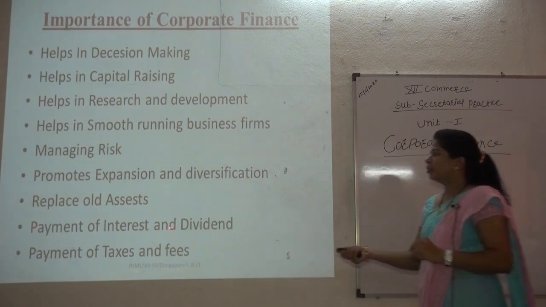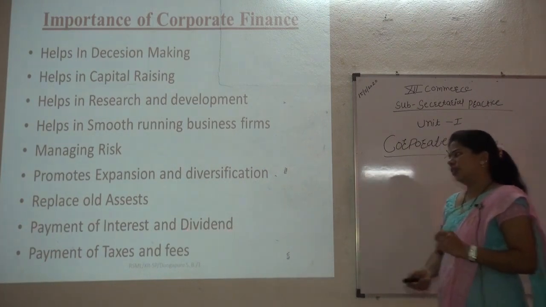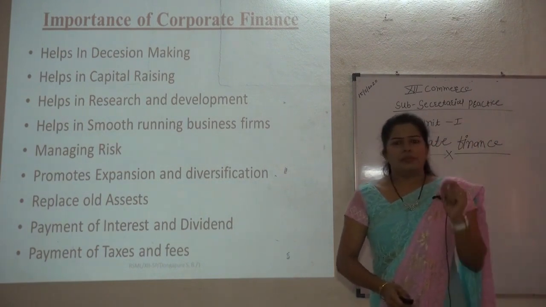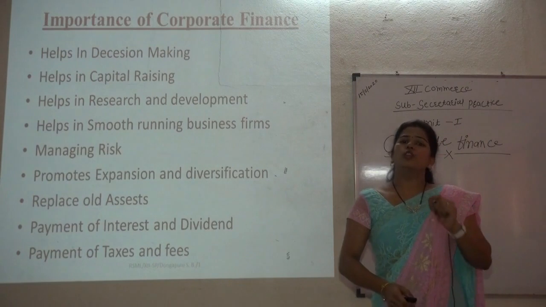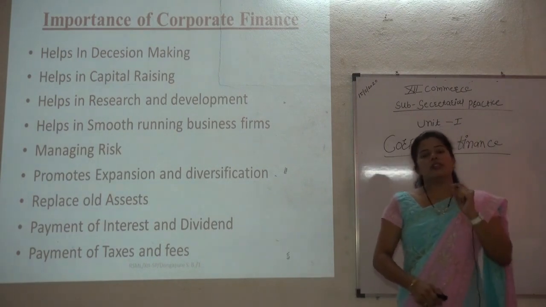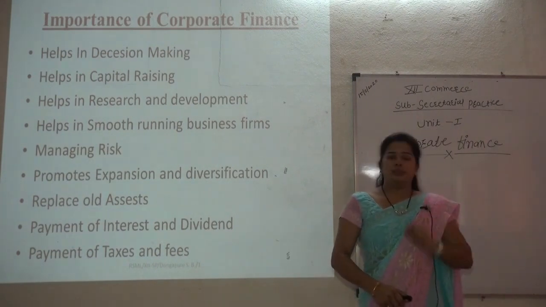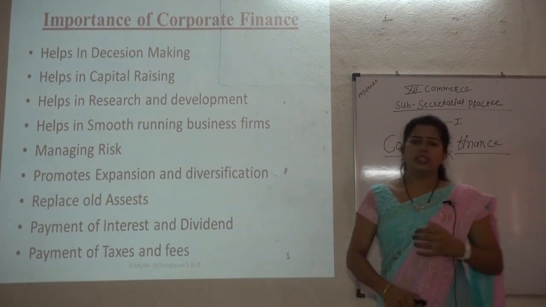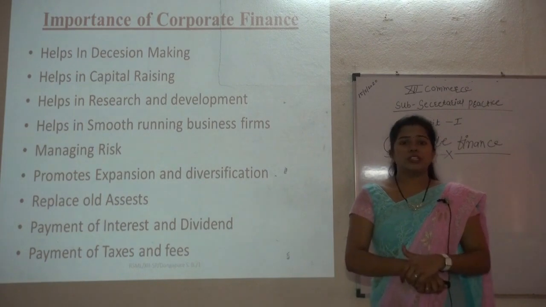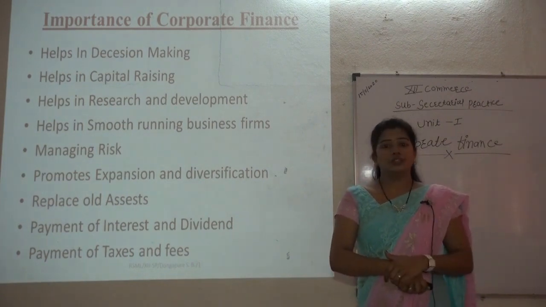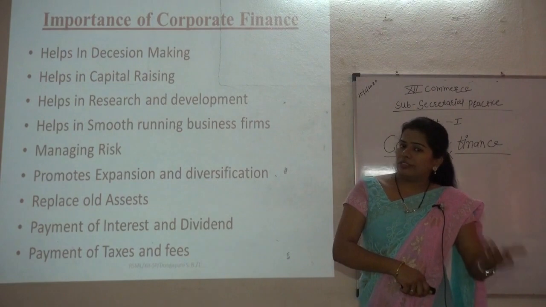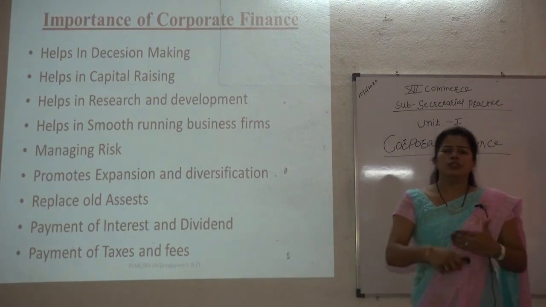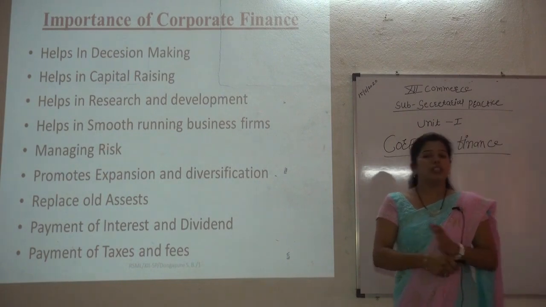Next is the payment of interest and dividend. It's very important, as we know that a company or business organization takes loans from banks, and takes term deposits from people in the form of public deposits, as well as from shareholders. There is a large and huge investment, so that's why we have to make repayment to the shareholders in the form of dividends, and to the banks in the form of interest. So we have to use the funds in a very optimum manner.